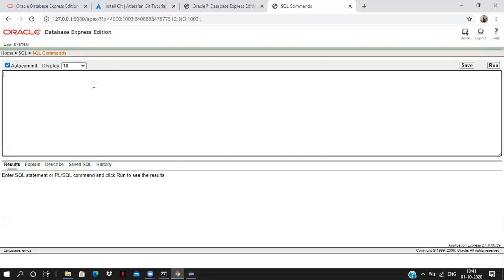So inside the database also, we can create a table. For the person class, we are creating the table, and inside a table we have columns. For the ID attribute, we have the ID column. For the name attribute, we have the name column. For the age attribute, we have the age column. So let's create a table.